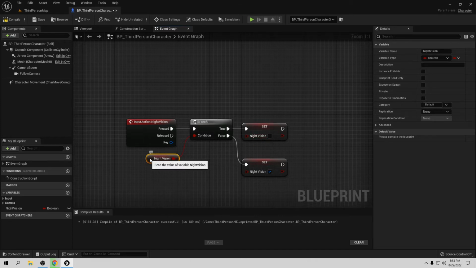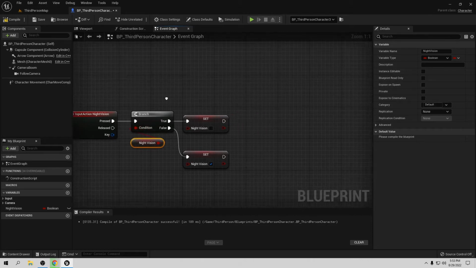So if you do it this way with the branch, you never need to worry about that, because if this is true or false, it's always going to choose whatever happens. So that's the best way for me to use the branch. If you like to use a flip-flop, you are welcome to do it, but in my case I want to use a branch always. Okay, so let's do that.